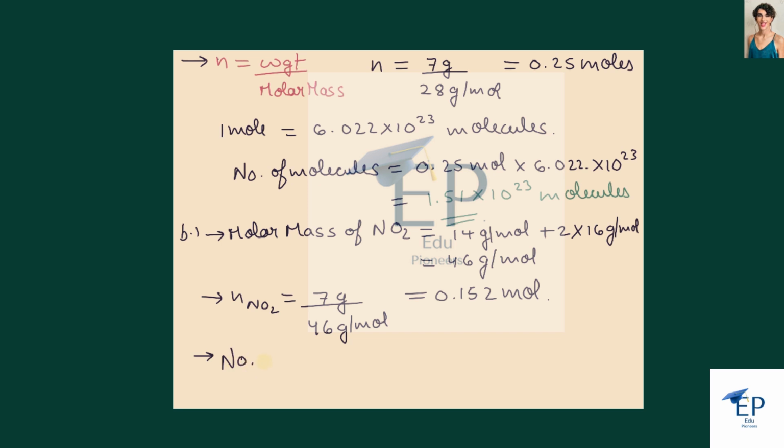The number of molecules of NO2 is equal to the number of moles, 0.152, multiplied by the Avogadro's number, 6.022 into 10 raised to the power 23. By calculating it, we get the number of molecules of NO2 equal to 0.915 into 10 raised to the power 23 molecules.